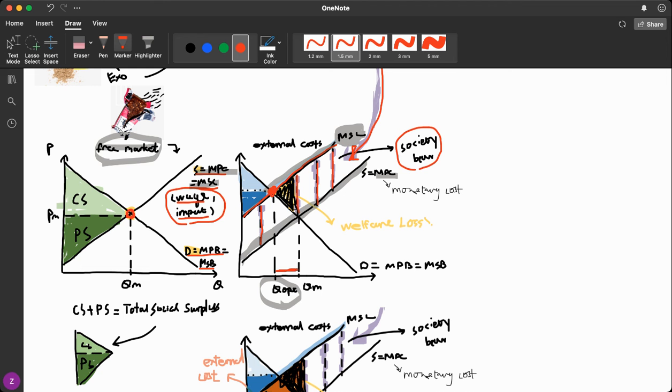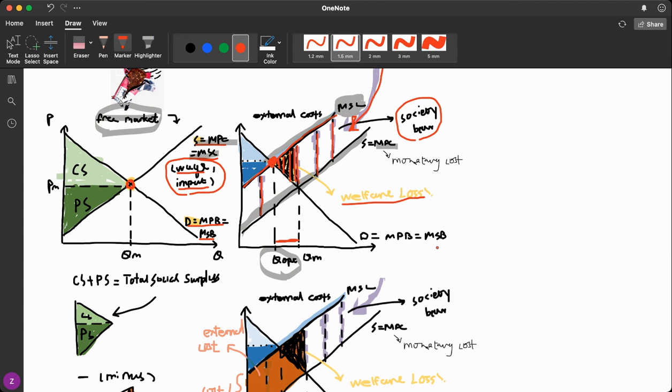So this small triangular area right over here is my welfare loss because of overproduction of dairy and beef products, and it also represents allocative inefficiency. As cows have a considerable effect on climate change due to emissions of greenhouse gases like nitrous oxide and carbon dioxide, growing beef in a less developed nation will also lead to deforestation, clearing those lands for cattle.